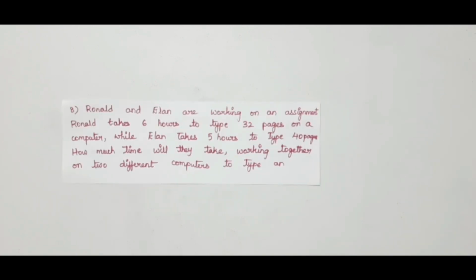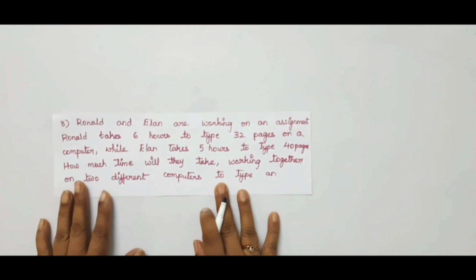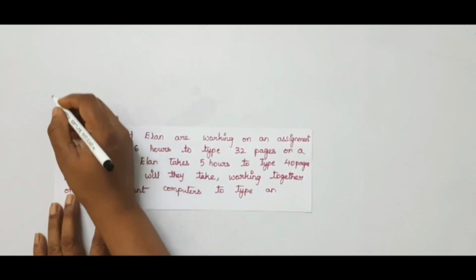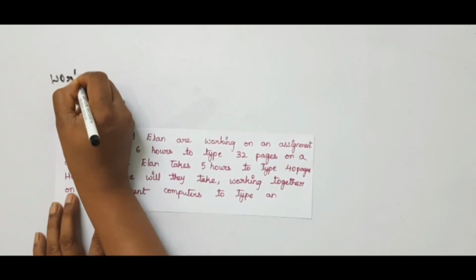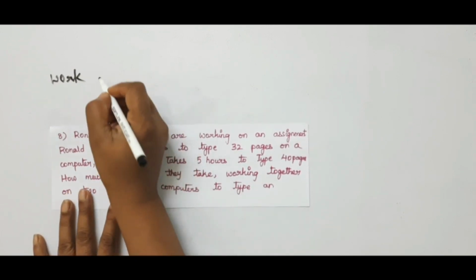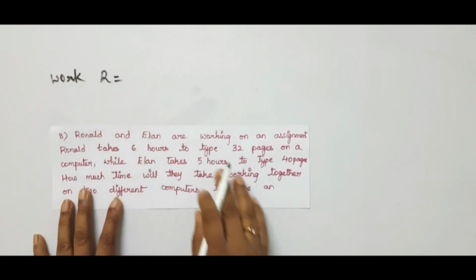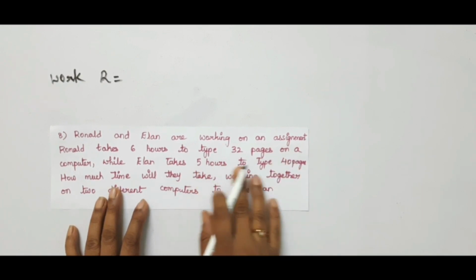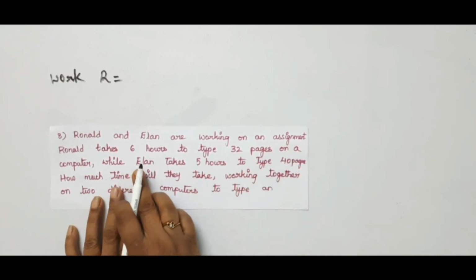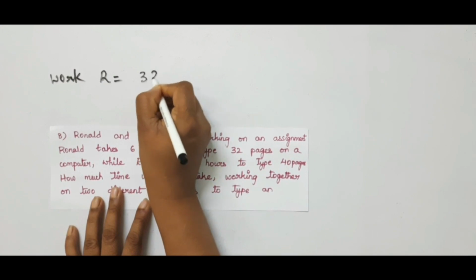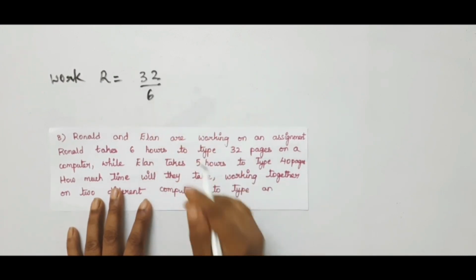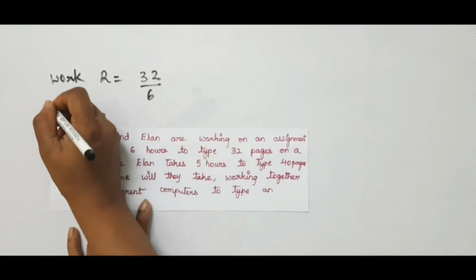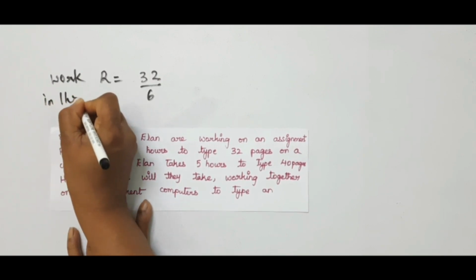So in this problem, he has given that Ronald takes, for 1 hour, he can complete 32 pages in 6 hours. So work is nothing but 32 by 6. This is in 1 hour. How much work he can do?